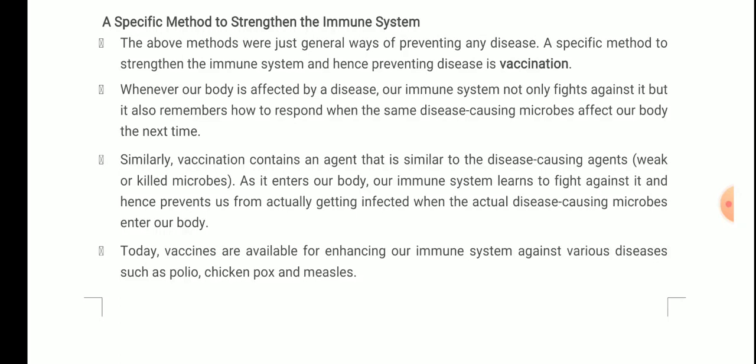Because they have that memory, they capture it when it comes for the first time. But when it comes for the second time, the immune system is always ready, and it can easily attack the foreign particle that has come inside.